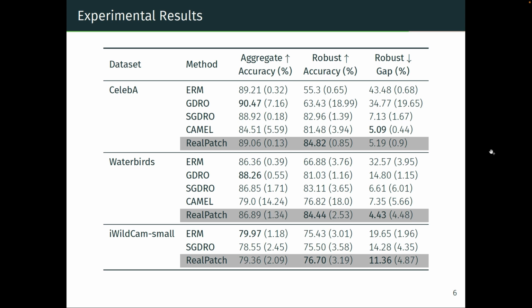In all methods, we observe that degradation of the aggregate accuracy is necessary to improve the worst-case subgroup performances. However, RealPatch creates the best trade-off between the aggregate and robust accuracy compared to all the other baselines. In our paper, we also show how our framework can be used to reduce dataset and model leakage in a 211 class classification setting. For additional details and results, please go check it out. Thank you.